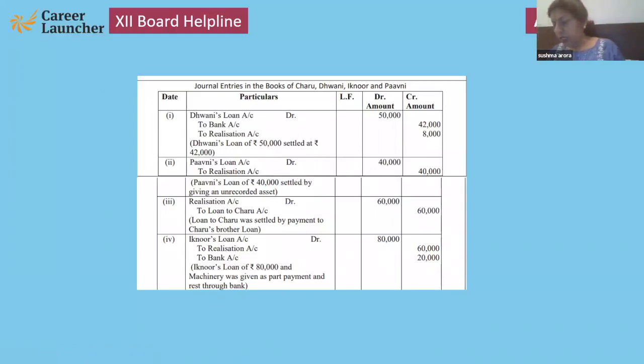See, if it is settled by a recorded asset, then we have the process not to pass the entry. But it is settled by an unrecorded asset. Be careful. Okay. Then the loan to Charu is also adjusted. Ignore's loan was of 80,000, but 60,000 is adjusted through machinery and the rest is given through bank.